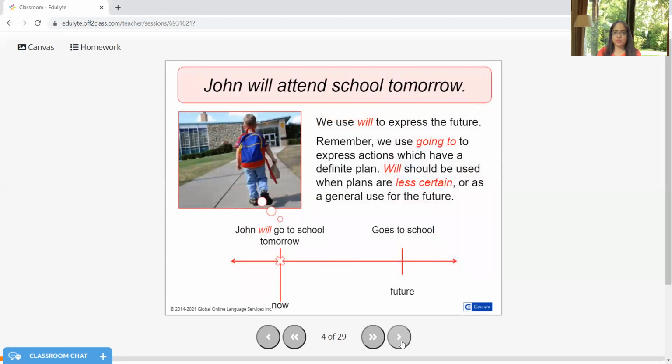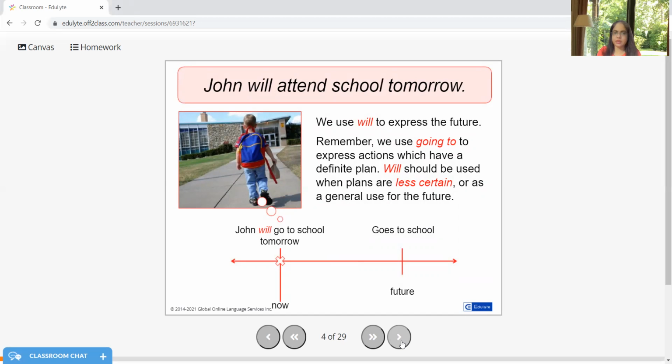So when we use will, it is obviously used to express the future tense. We need to remember that we use going to express an action which has a definite plan, and we use will where we have less certain plans. I'm not saying zero certainty, but something a little lesser certain, or you're not very sure. There we are using will. So John will go to school tomorrow.